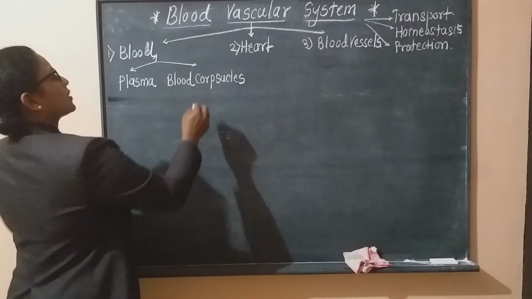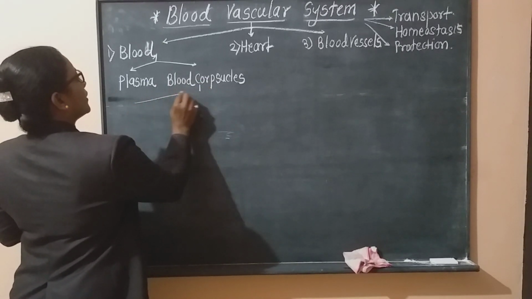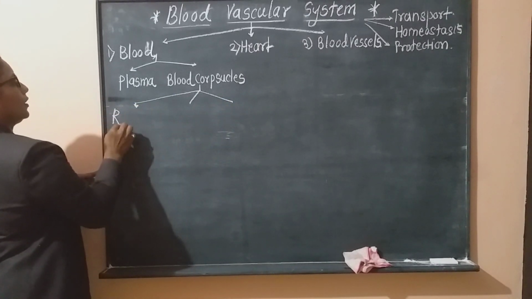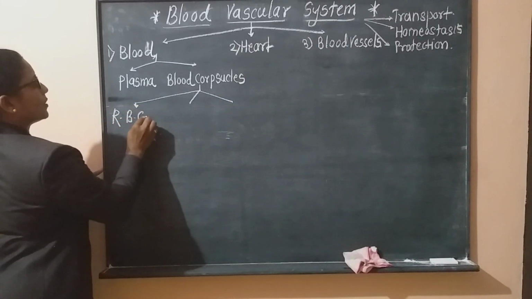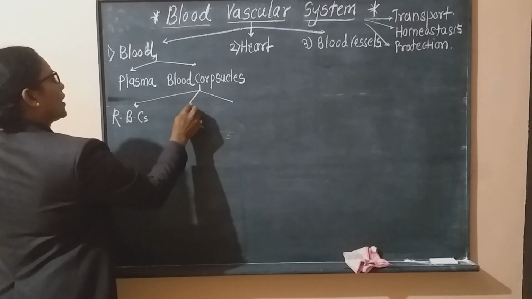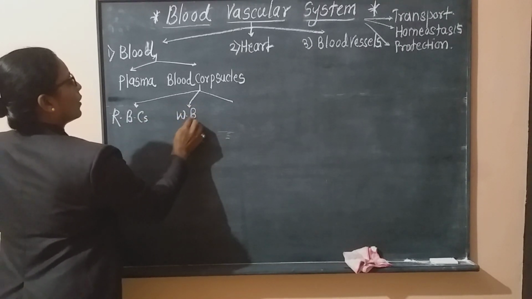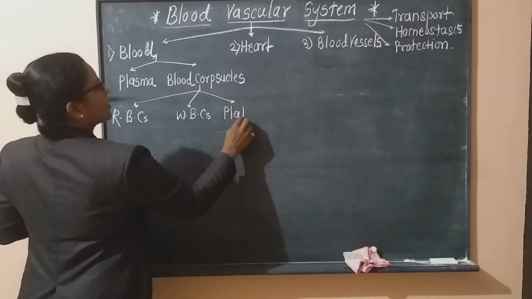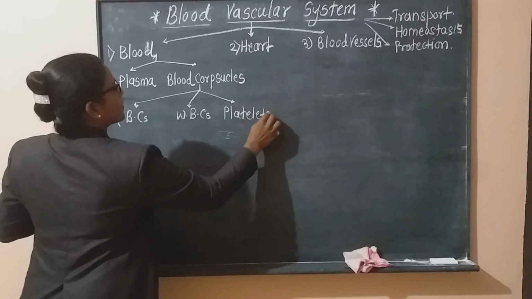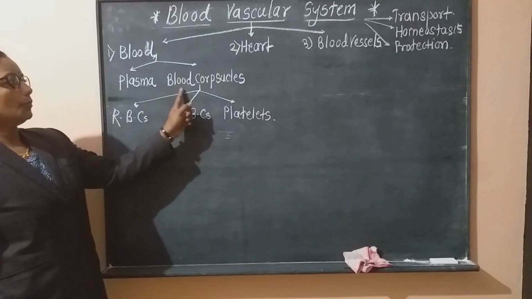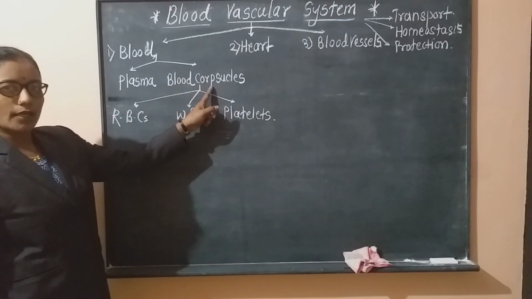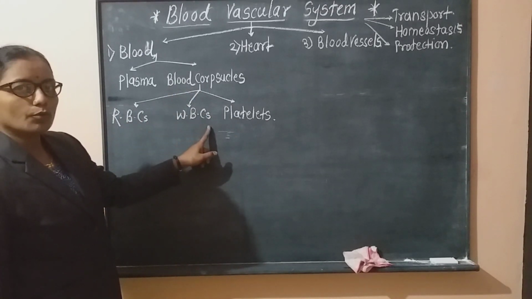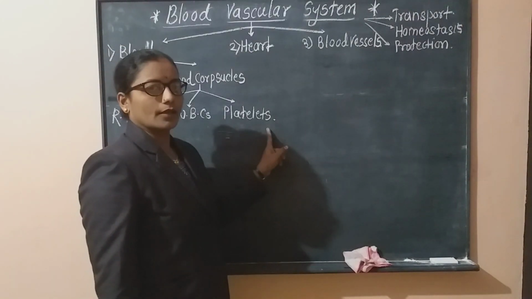Now these blood corpuscles are of three types. The first type is called RBCs. The second type of blood cells is called WBCs. And the third type of blood cells is called platelets. The blood cells are of three types: first RBCs, second WBCs, third platelets.